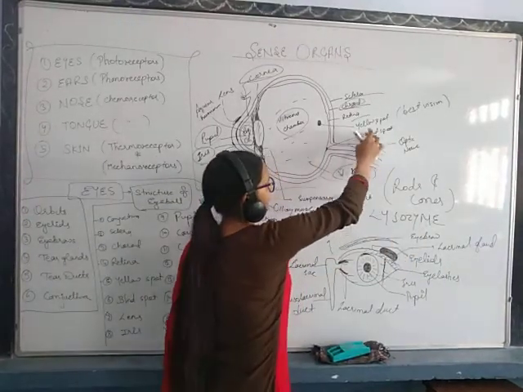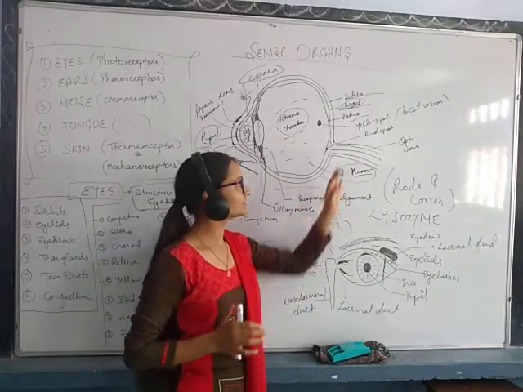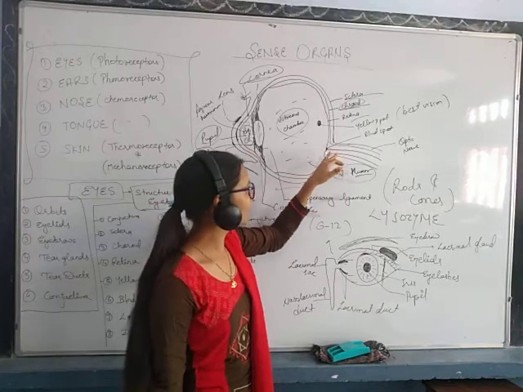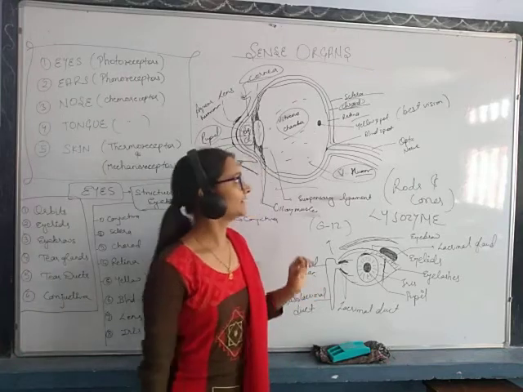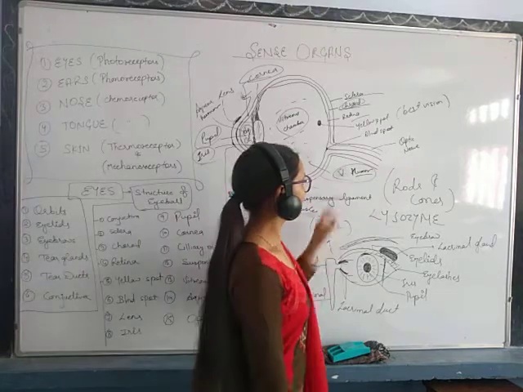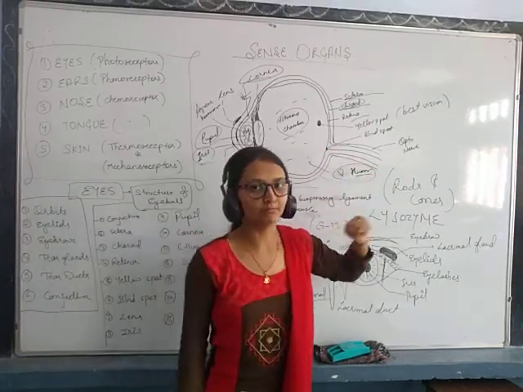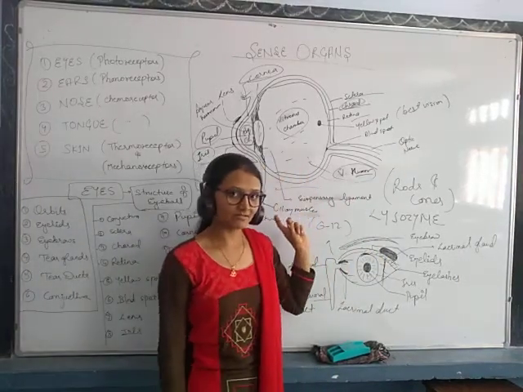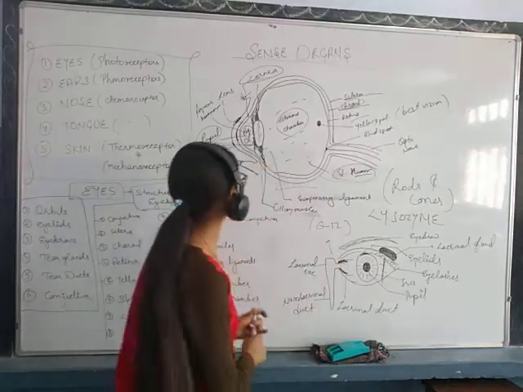So this region contains the maximum number of rods and cones, that's why it is called the area of best vision. After that there is the blind spot, okay, the blind spot is the spot where there are no sensory cells, that's why it is the area of no vision. After that there is the optic nerve. Optic nerve is the nerve coming from the eye and directly going to the brain, okay, it is connected to the brain. So whatever image is formed at the retina is sent to the brain, okay.